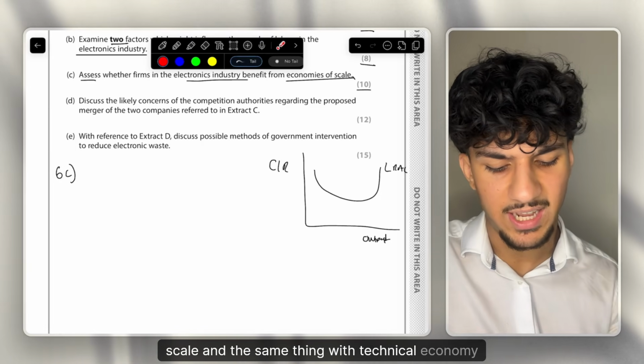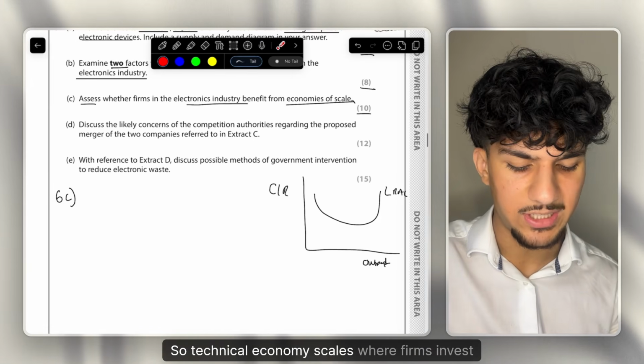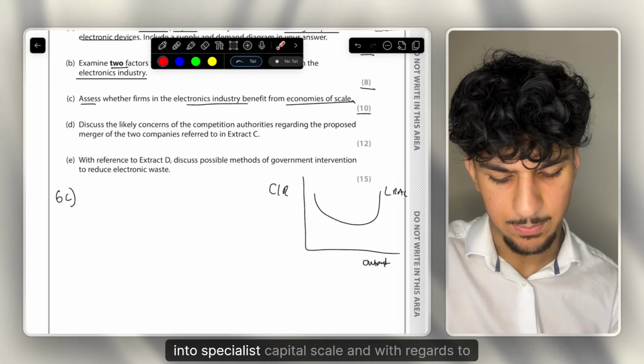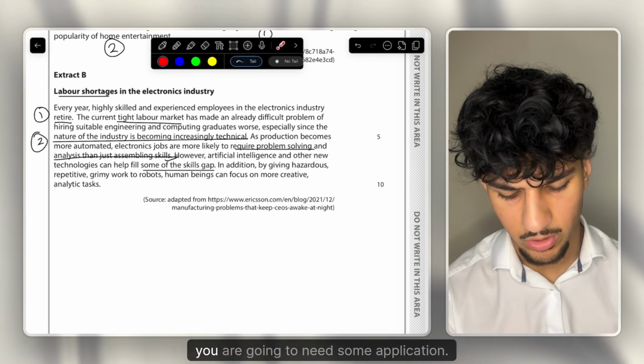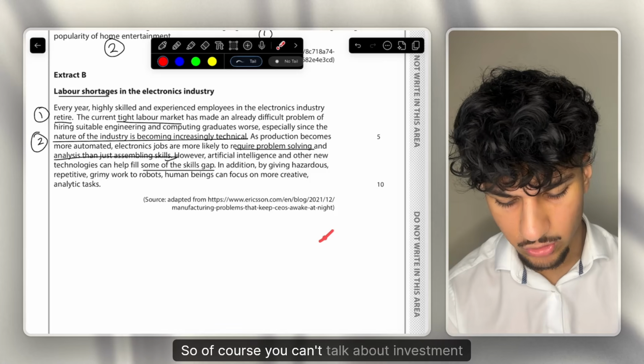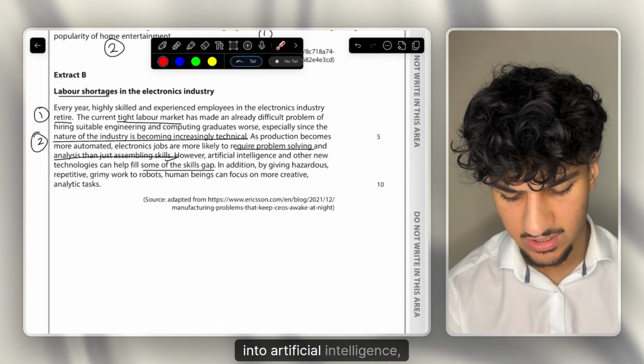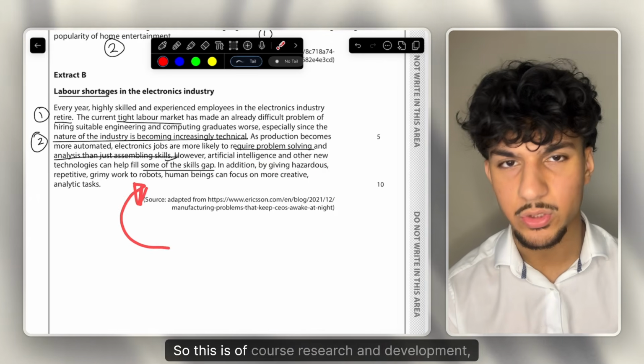And the same thing with technical economies of scale. So technical economies of scale is where firms invest into specialist capital. And with regards to technical economies of scale, of course, in a 10-mark question, you are going to need some application. So of course, you can talk about the investment into artificial intelligence, into robots. So this is, of course, research and development.